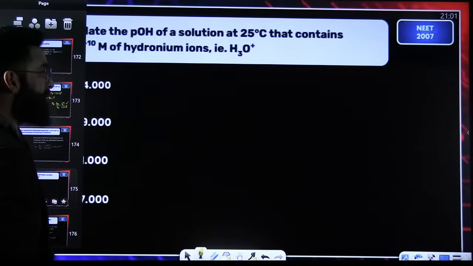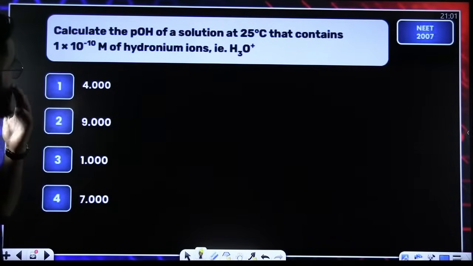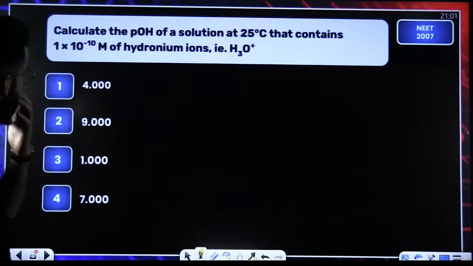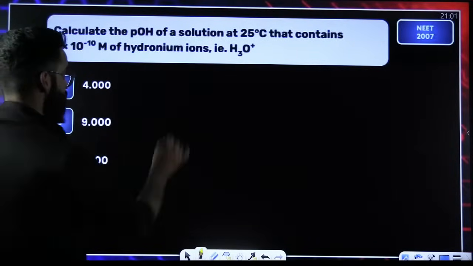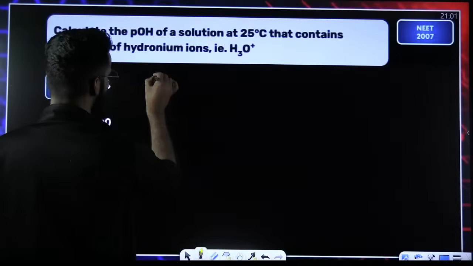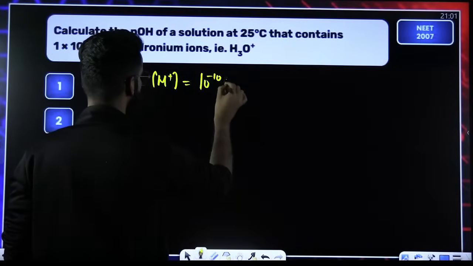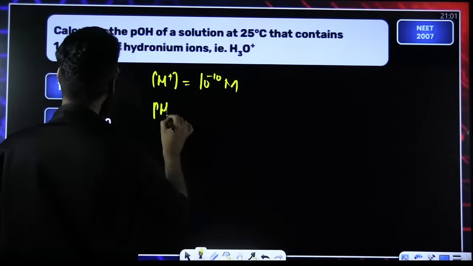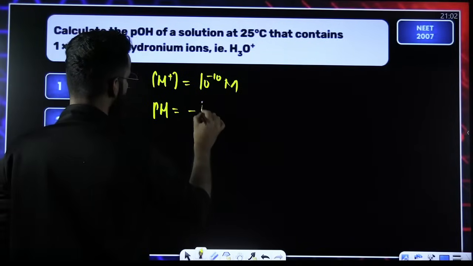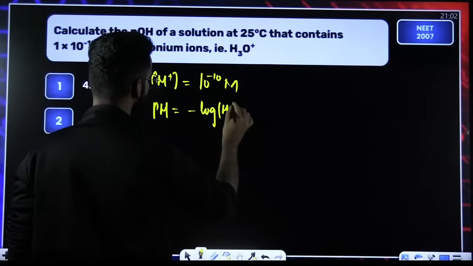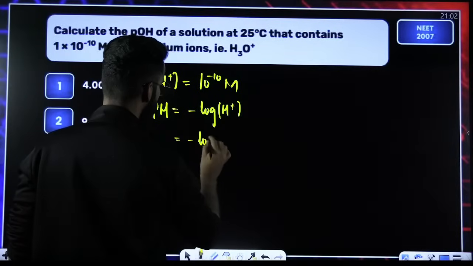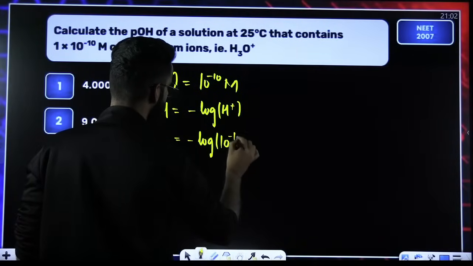Okay. NEET 2007. Calculate the pOH of the solution that contains this much hydronium ion concentration. The concentration of H3O positive, which I can write as the concentration of H positive, is 10 raised to the power minus 10 molar. Therefore, pH will be equal to minus log of the H positive concentration, so minus log of 10 raised to the power minus 10.